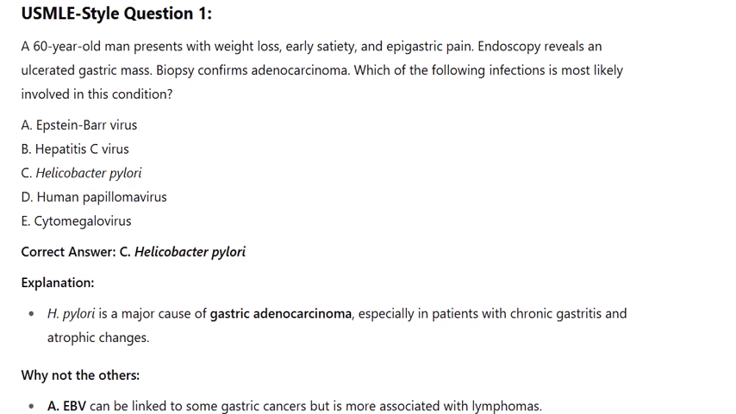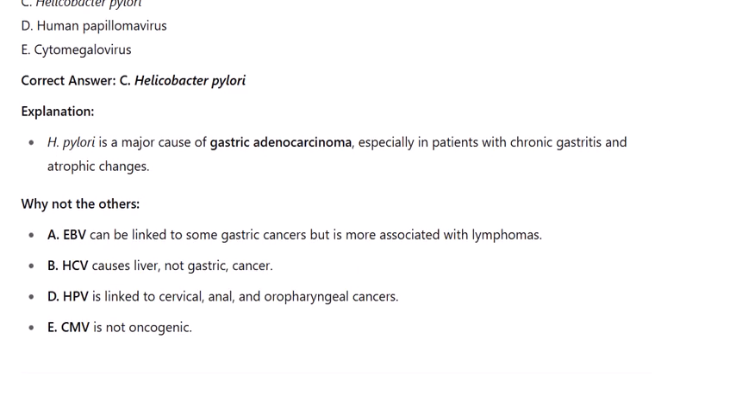changes. Why not the others? A. EBV can be linked to some gastric cancers, but is more associated with lymphomas. B. HCV causes liver, not gastric cancer. D. HPV is linked to cervical, anal, and oropharyngeal cancers. E. CMV is not oncogenic.